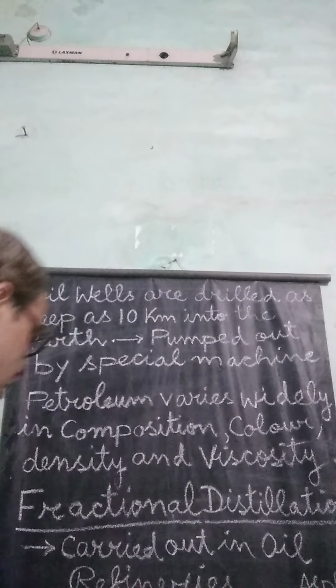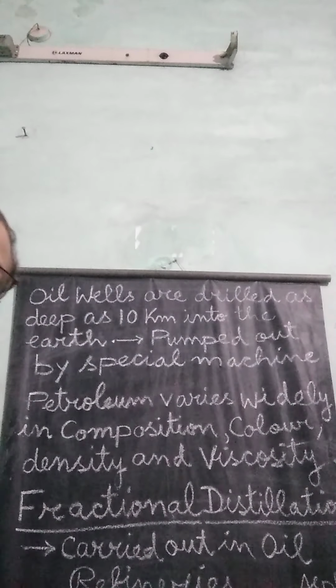The various useful constituents which we separate from petroleum during fractional distillation are as follows. The first important constituent is LPG.